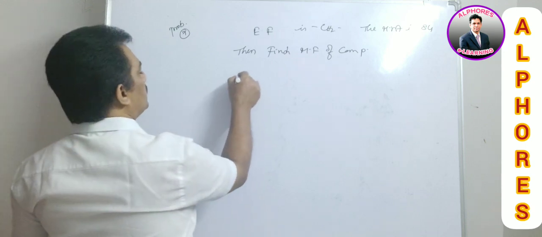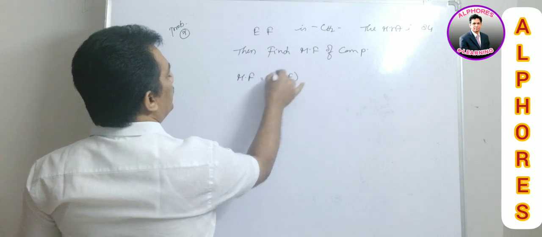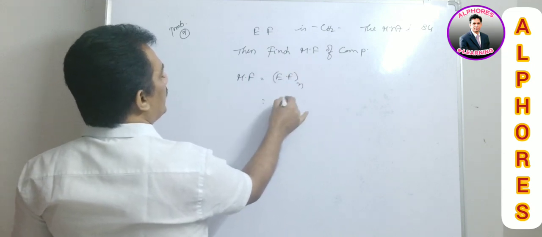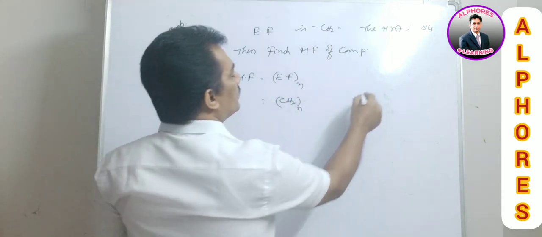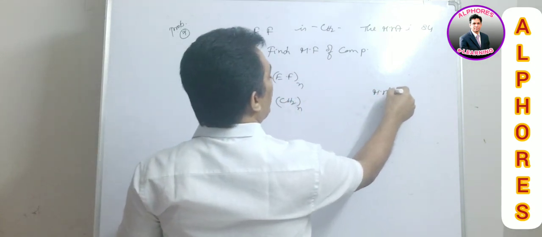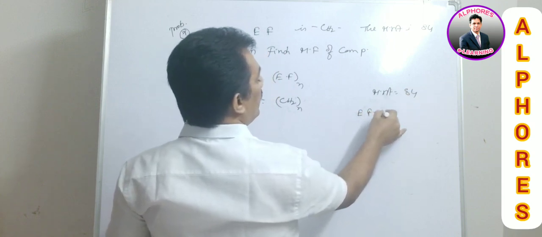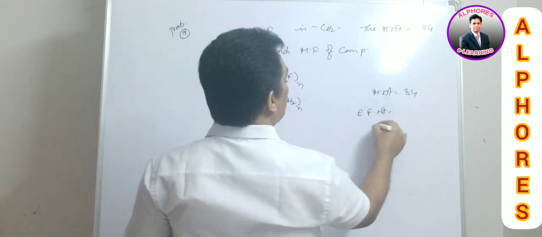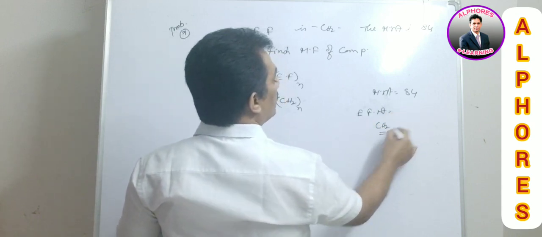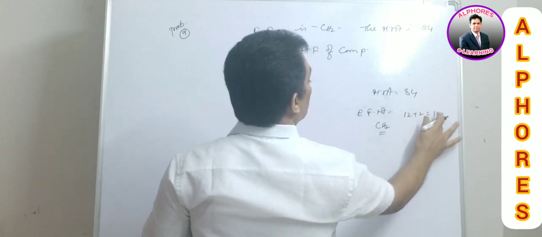Now let us consider molecular formula is equal to empirical formula into N. Empirical formula is CH2, N times. And now here molecular weight is given, 84. And now we have to go for the empirical formula weight. What is the empirical formula weight? CH2 is the empirical formula, and thereby 12 plus 2, that is 14.